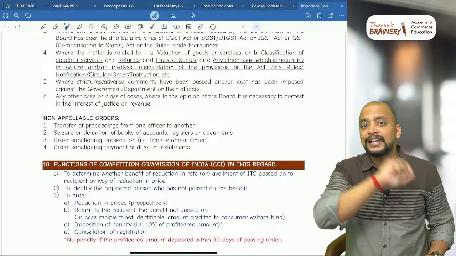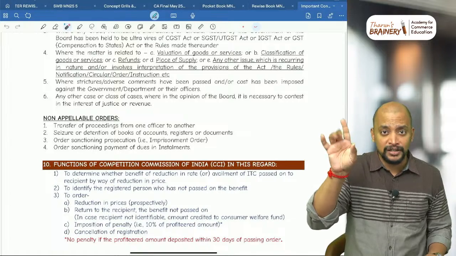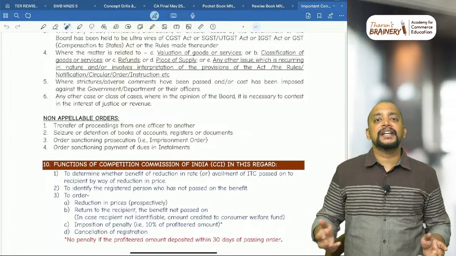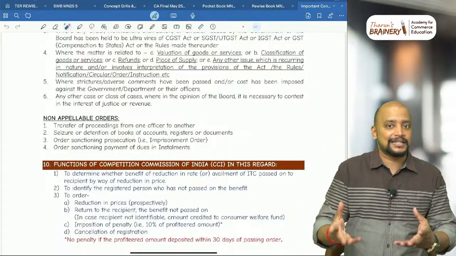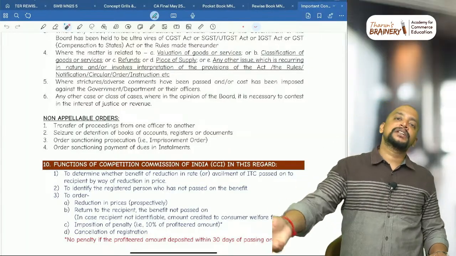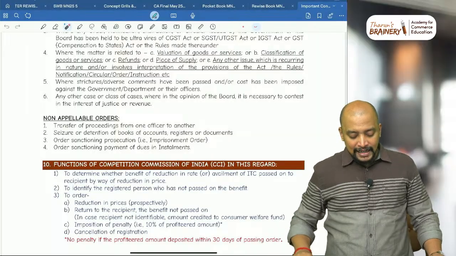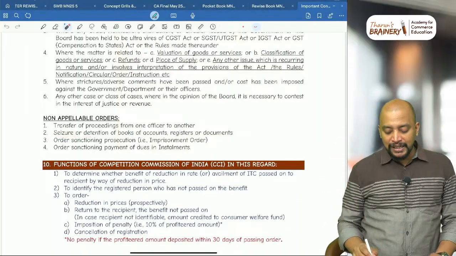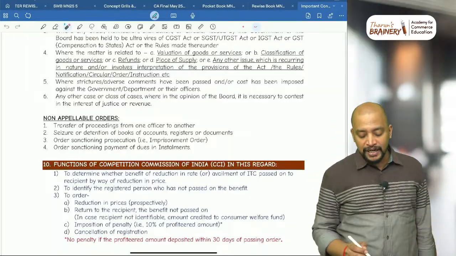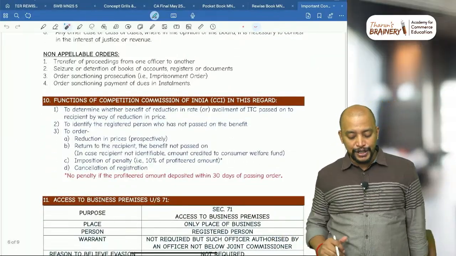For the first appeal, what is the pre-deposit? The pre-deposit will be 25% of the penalty for the first appeal. For the second appeal, they have not specified anything, meaning we don't have to pay pre-deposit. So when we go to GSTAT, we don't have to pay any pre-deposit, since at the time of the first appeal itself we are paying 25%. Then next, for a seizure order an appeal is not possible. Then an order sanctioning prosecution, which means an imprisonment order, we cannot go for appeal. And an order sanctioning payment of dues in installments, there also it is not possible.